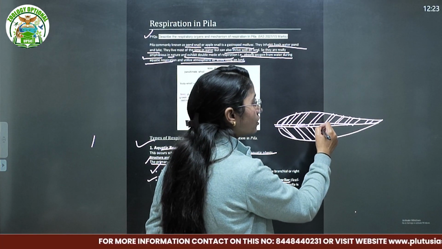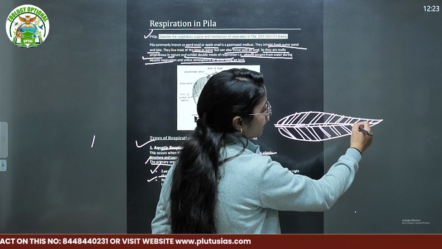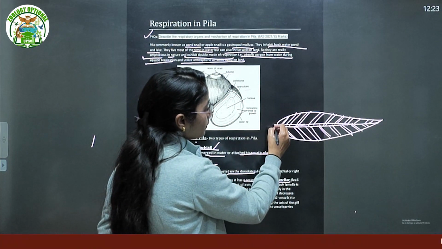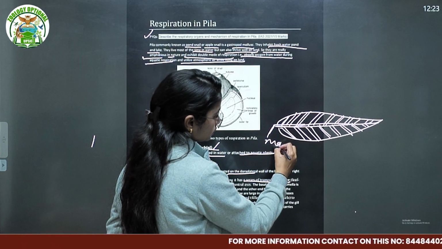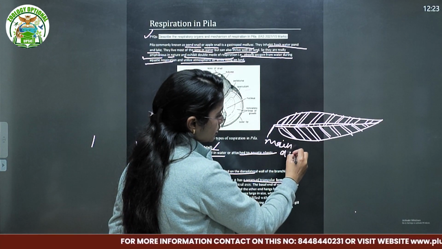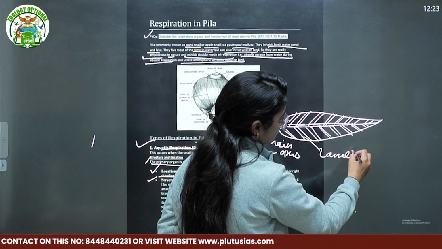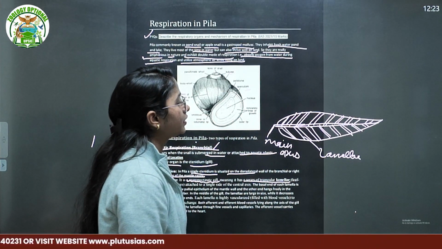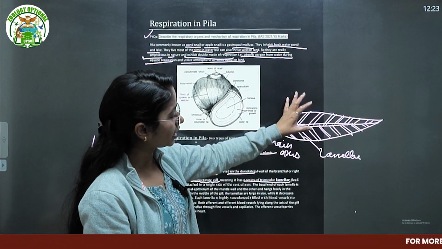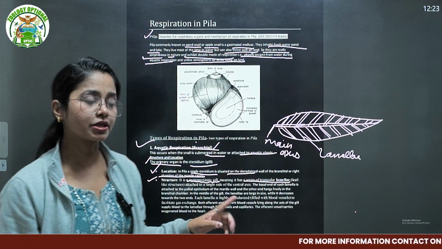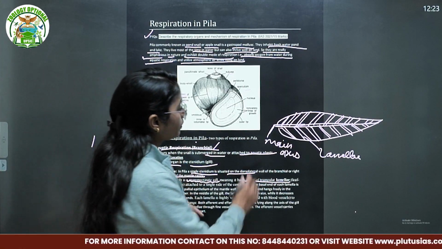Somewhere you will also see, though not in Pila, the bipectinate gill. This is your main axis, and this is your lamella. In that kind of structure, lamellae are attached from both sides of the main axis, but that is not the monopectinate. But in Pila there's a monopectinate type of gill.